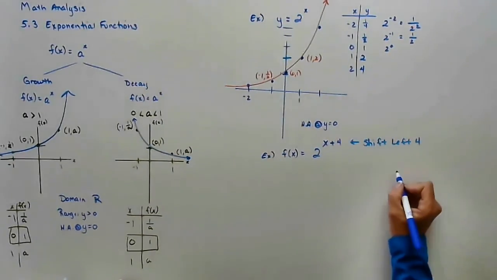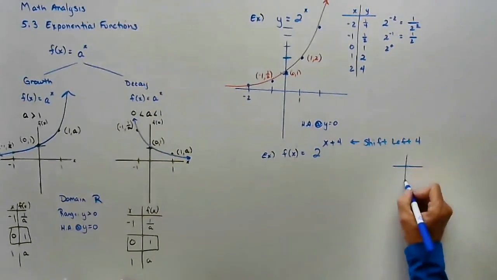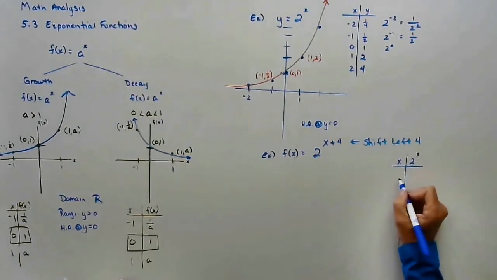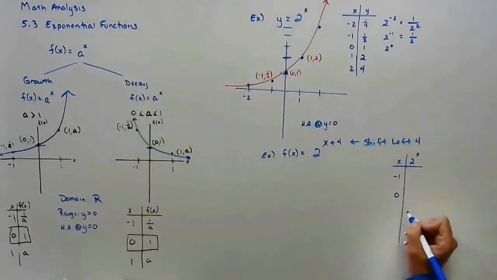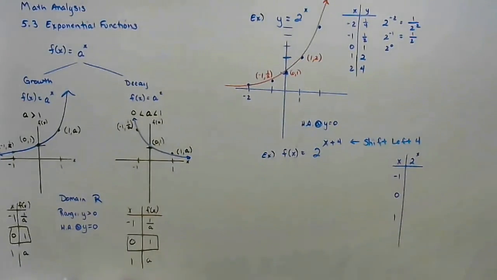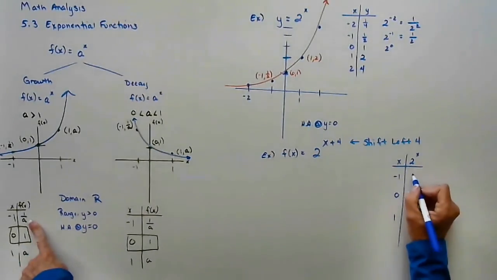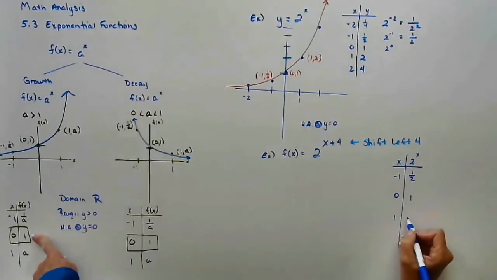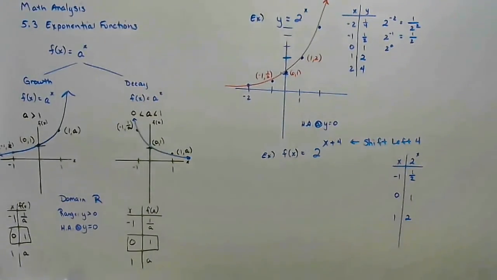So I could start with our 3 values, negative 1, 0, 1. We know there's always going to be 1/a, 1, and whatever the base is. And now we're going to shift left 4.